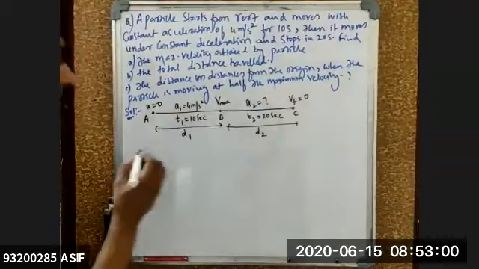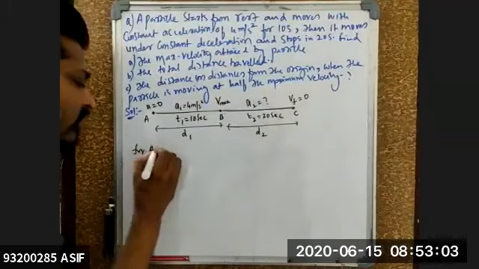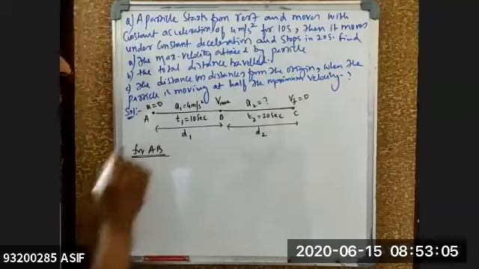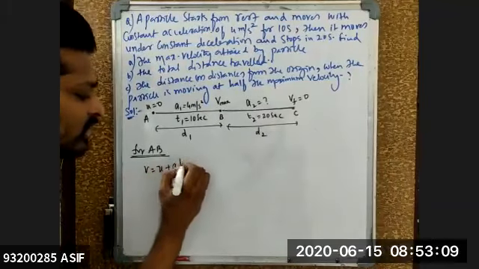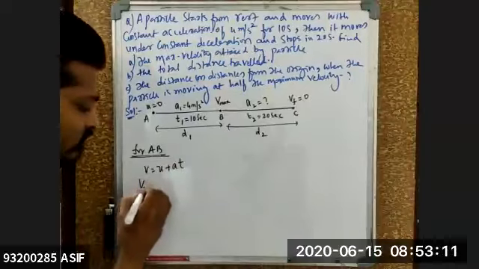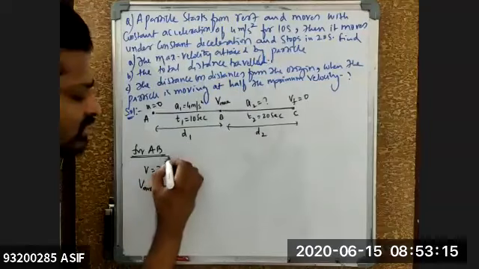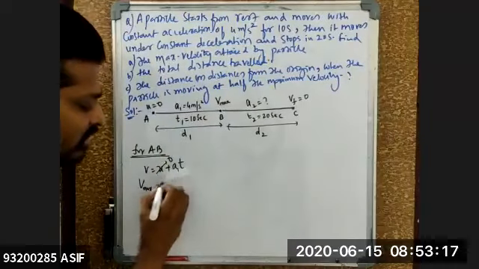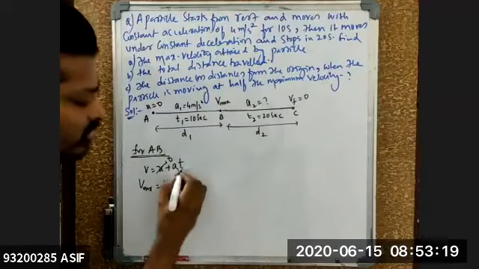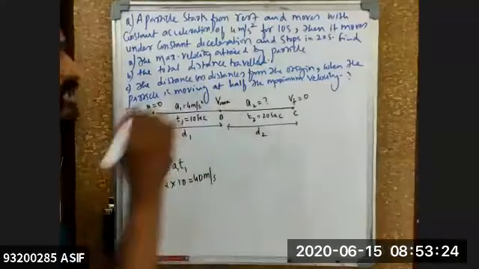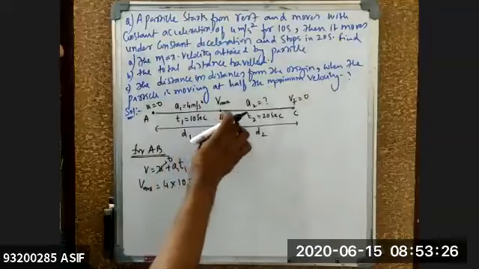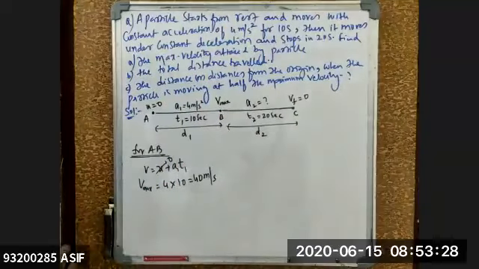First try to talk about the motion AB, the A to B journey. Initial velocity is 0, so I can use the relation V equals U plus A into T. What is V? Sir, is the answer 40 meters per second? Exactly. Initial velocity is 0, acceleration A1 is 4, time T1 is 10. That means 40 meters per second is the maximum velocity. So at B, the velocity is equal to 40 meters per second.